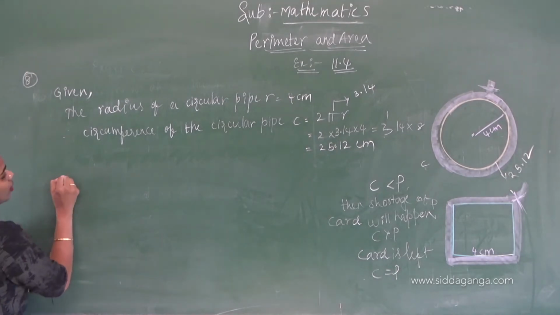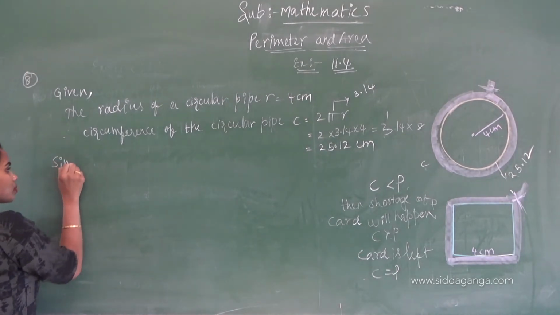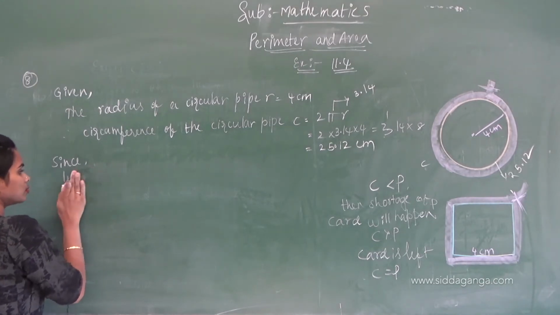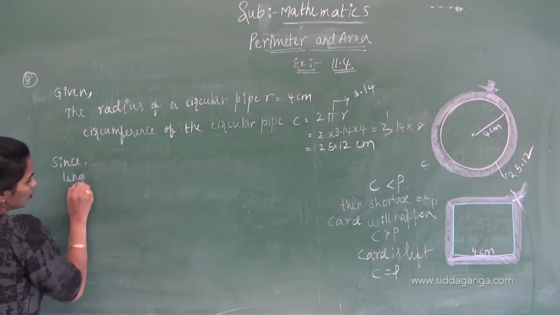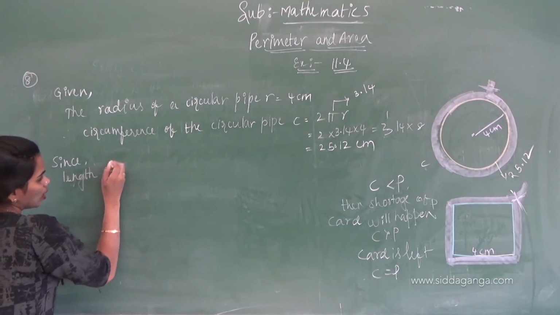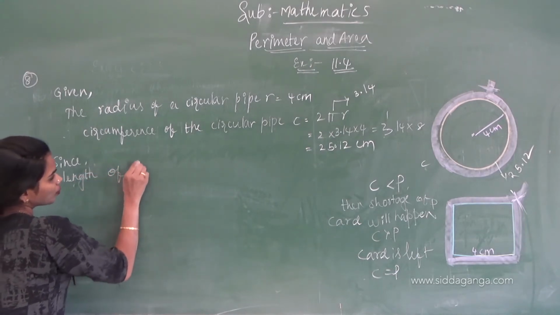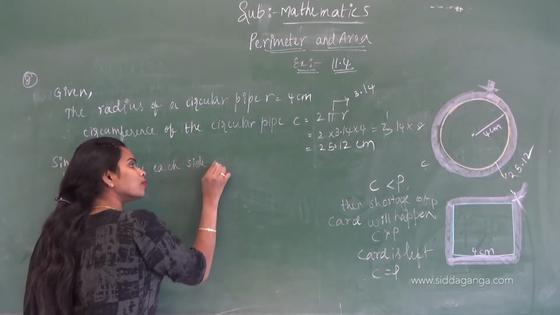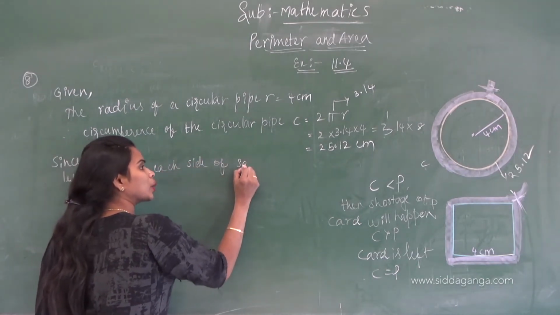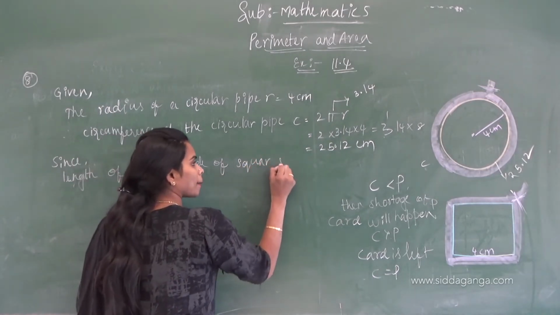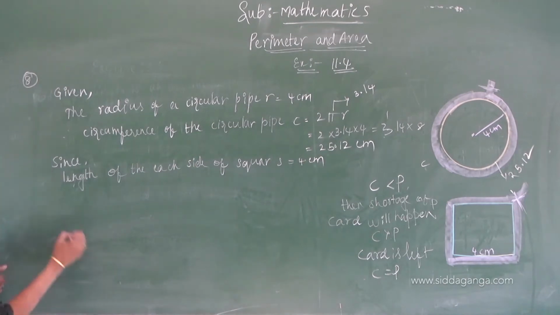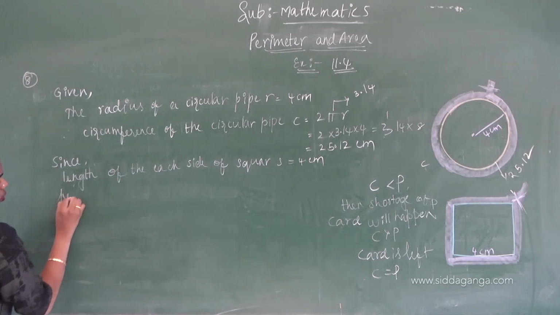And then, since the length of each side of the square equals 4 centimeters, find the perimeter of the square.